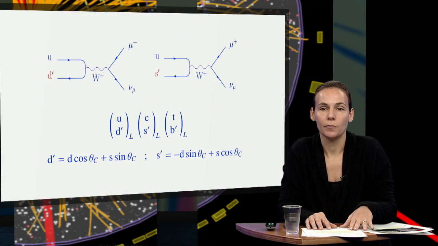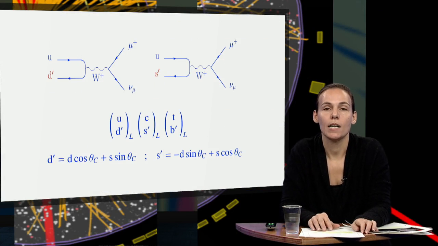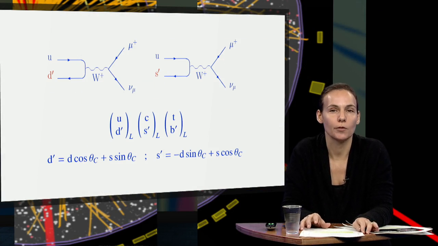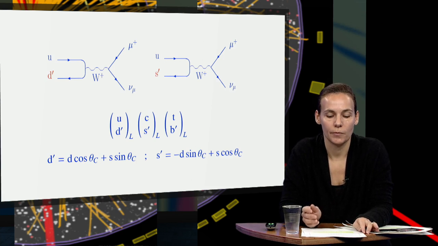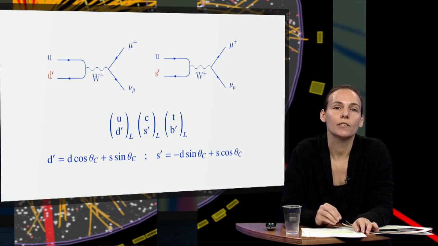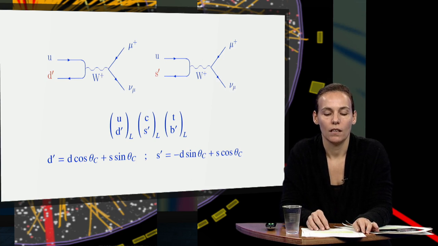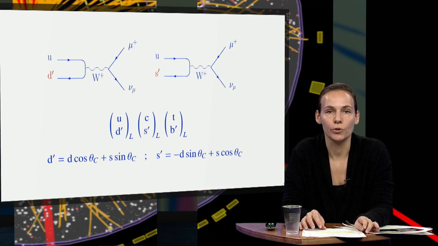The states d', s', and b' are not eigenstates of the mass operator, so they are not the real particles which evolve in space-time, but they come from a rotation in flavor space. Since this rotation should not change the number of fermions, the operator must be unitary.